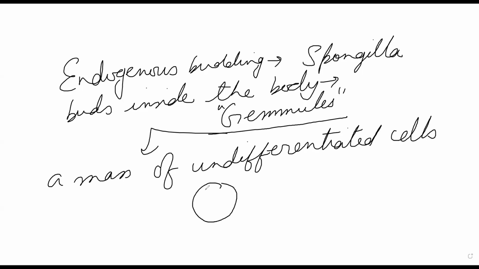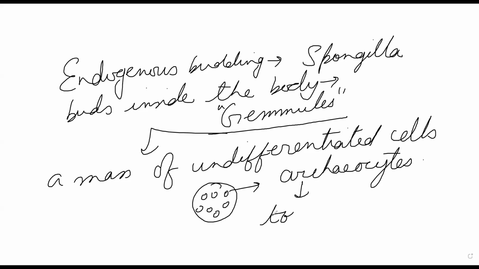Suppose this is a gemmule, this will have multiple cells. Each cell is known as an archaeocyte. If you read reference books, in some books you will find that archaeocytes are such undifferentiated cells that they are known as totipotent in nature. You can note it down. Totipotent in nature means they can give rise to any part of the body. They are stem cell in nature, right?